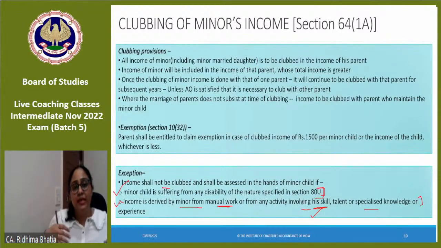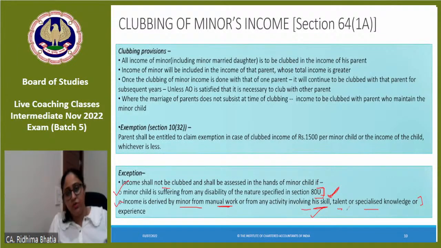See, student, go back to the intention of clubbing provisions. The intention is when you are diverting the funds, diverting the assets, when you are actually planning to evade tax. But where the minor is skillfully earning, he is genuinely earning out of his skill. Those incomes we will not club. So suppose in Dance India Dance, a junior person, the minor child, wins and gets prize money, that income would not be clubbed.